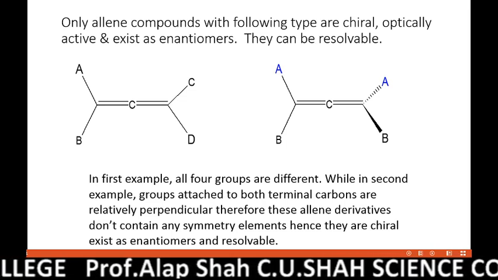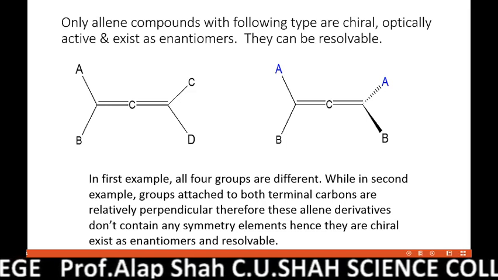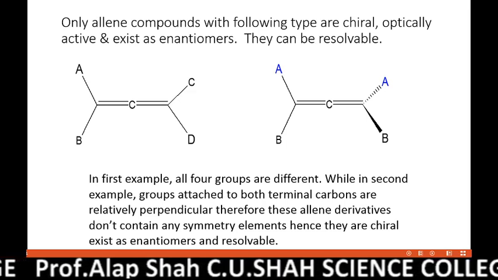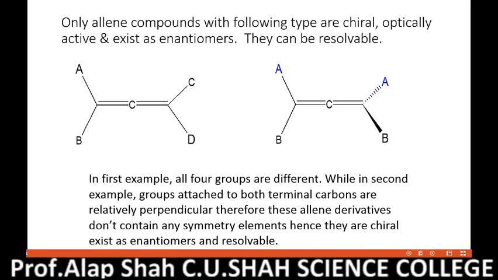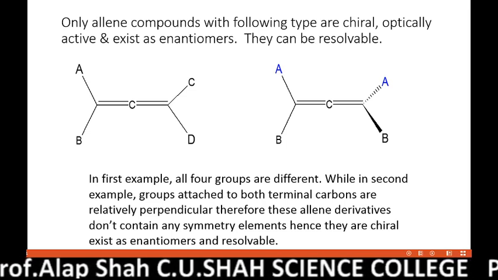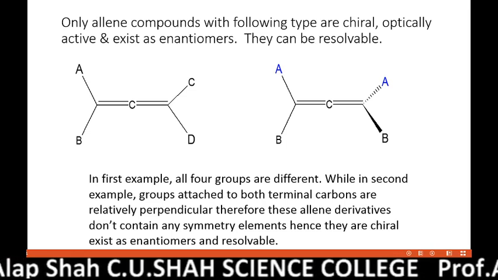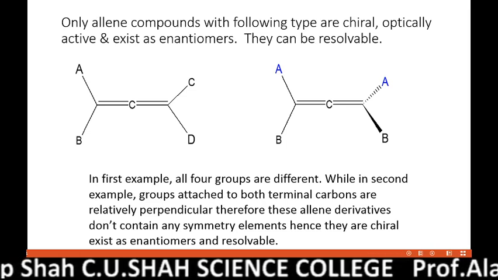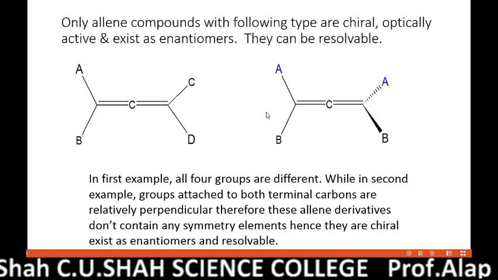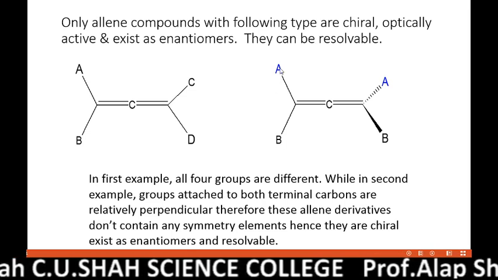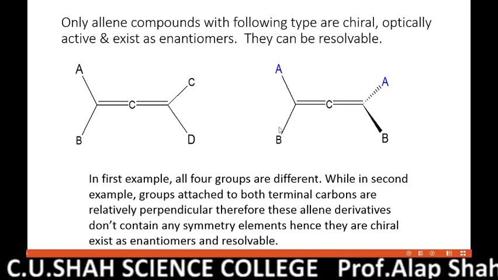First condition: either all four groups attached to the two terminal carbons must be different, and such allenes are optically active, or otherwise no terminal carbon should have two identical groups attached to it.